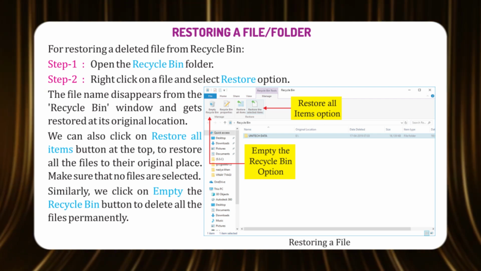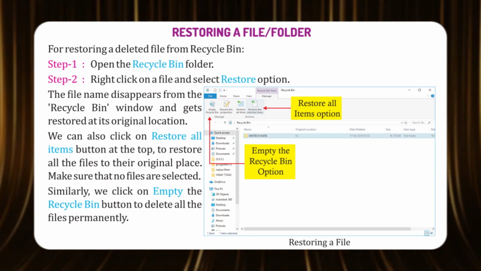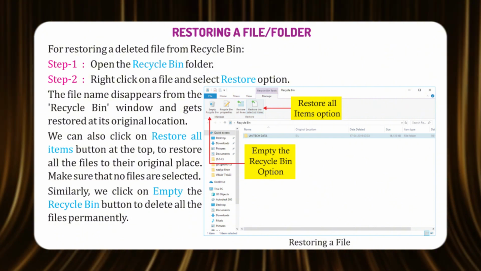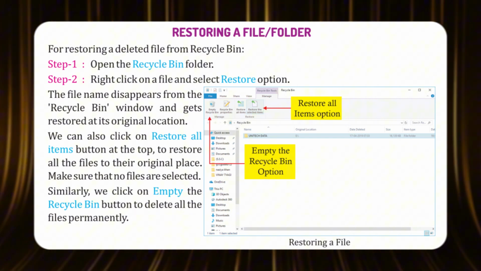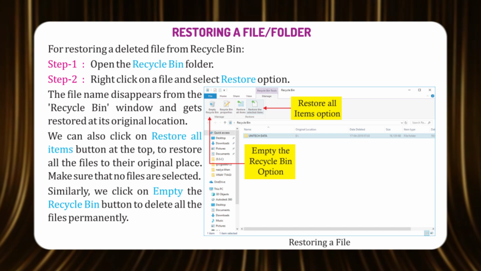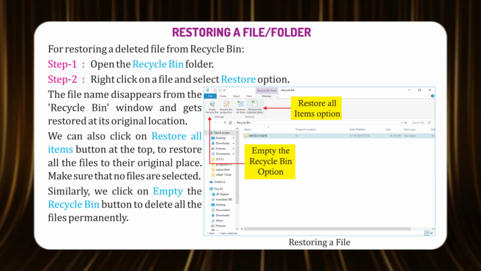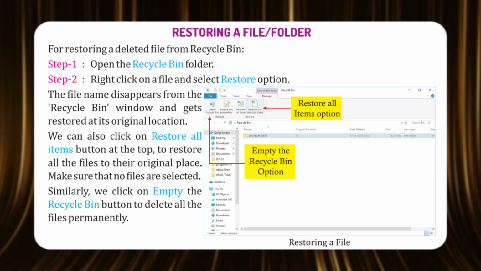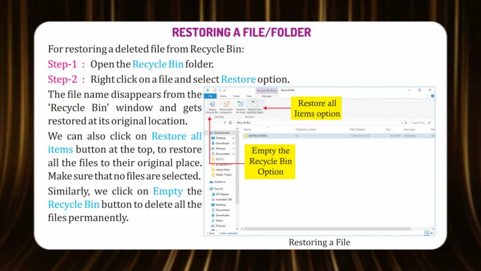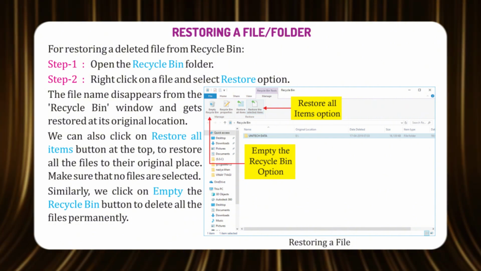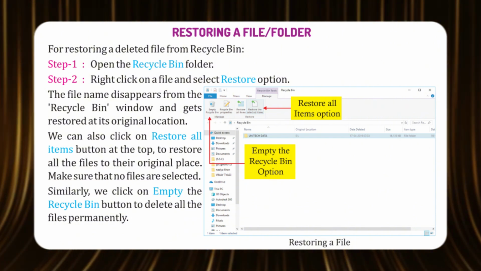We can also click on the Restore All Items button at the top to restore all the files to their original place. Make sure that no files are selected. Similarly, we click on the Empty the Recycle Bin button to delete all the files permanently.